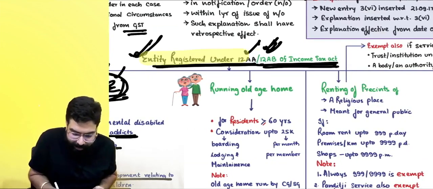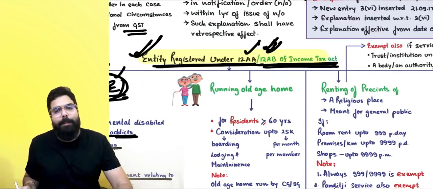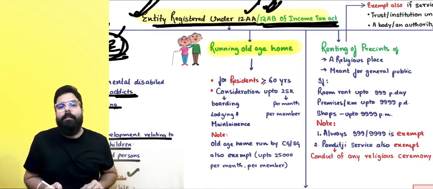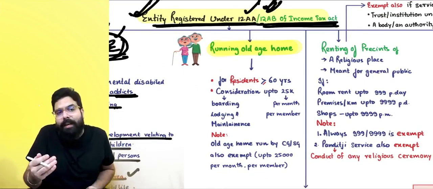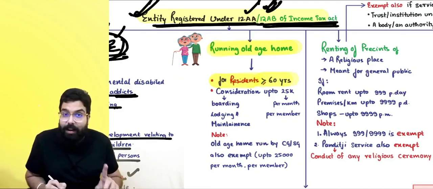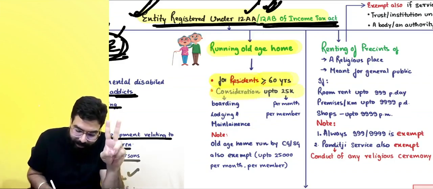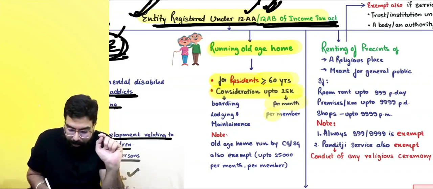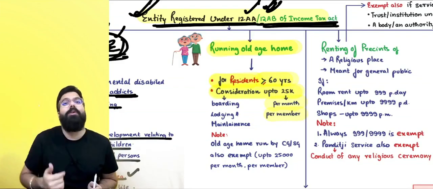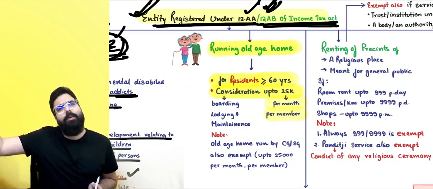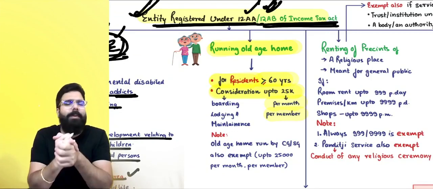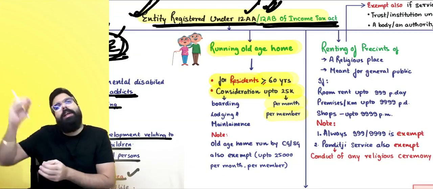Then the next one, entity registered under 12AA or 12AB of the Income Tax Act, and they are going ahead and running an old age home where basically they who are going ahead and residing in the old age home. Sir, old age home is for residents greater than equal to 60 years plus the consideration which is charged is up to 25,000 per month per member. So supposingly one person is there, his son has gone to the US, now he is not able to take care of the father and the mother. He is going ahead and telling one charitable institution, can you please go ahead and take care of my parents? I will go ahead and send the money from there.